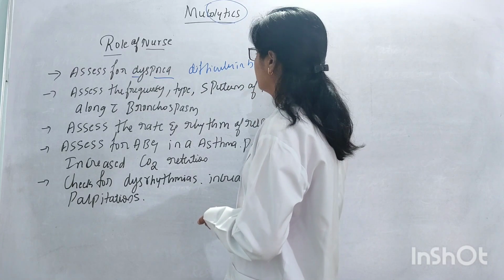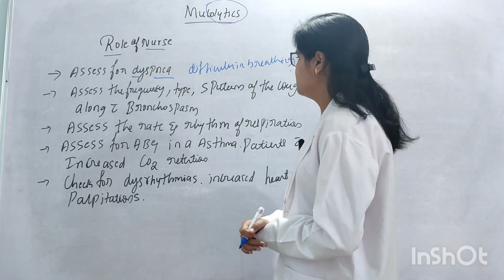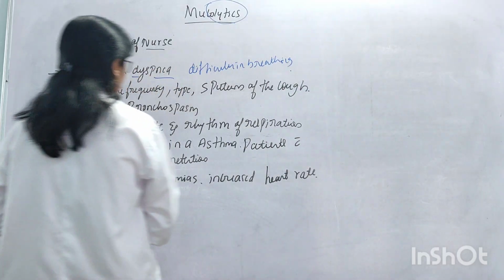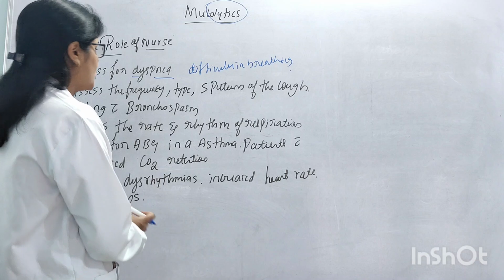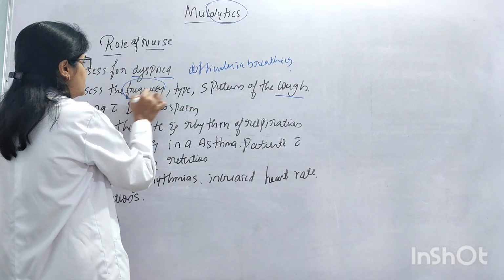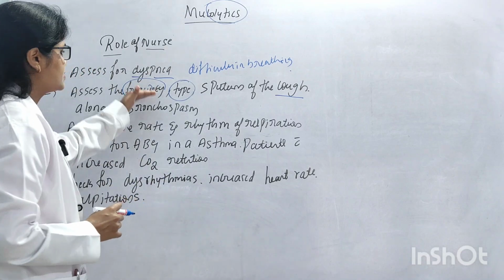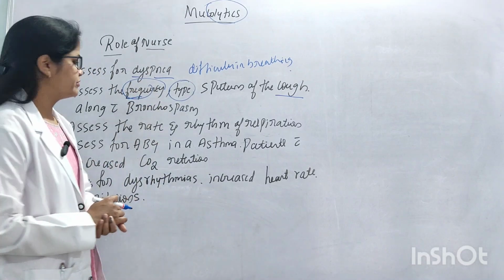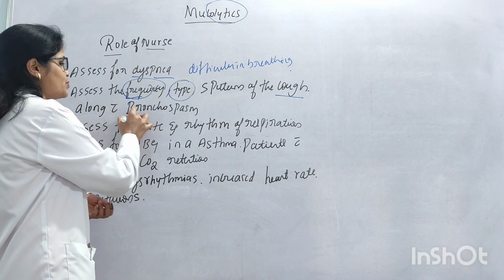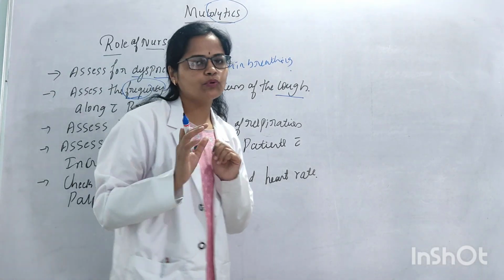Next, assess the frequency and type of cough and sputum, along with bronchospasm, that is spasm or narrowing of the bronchioles.